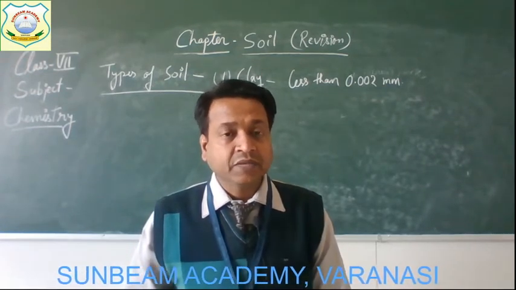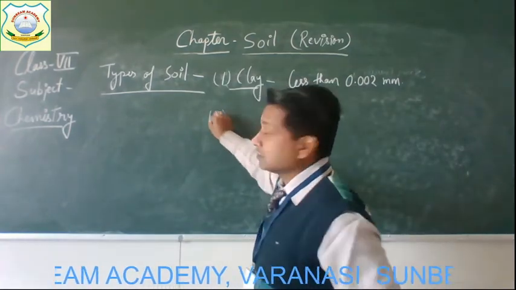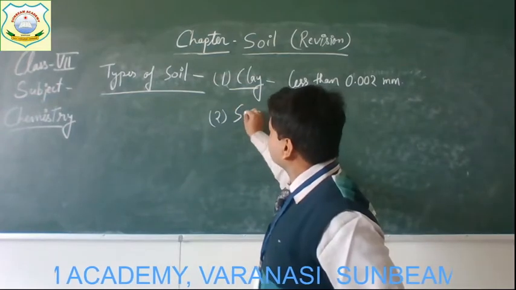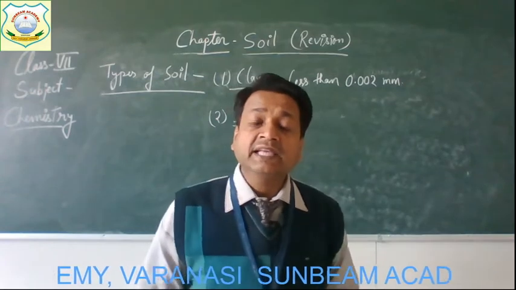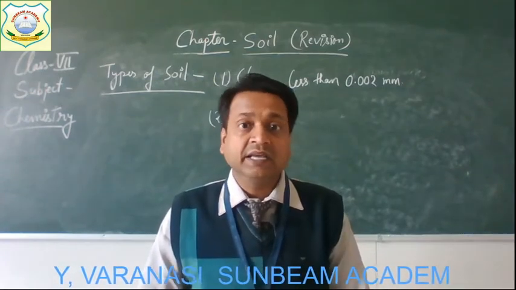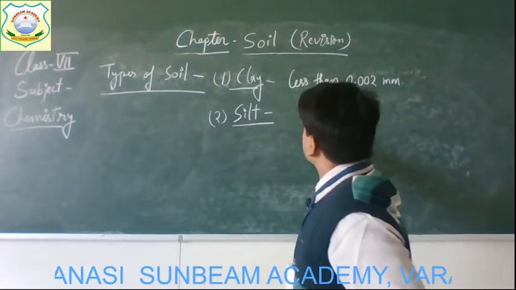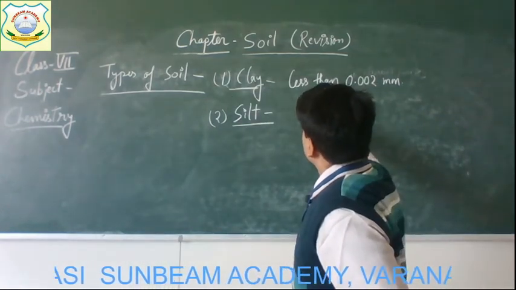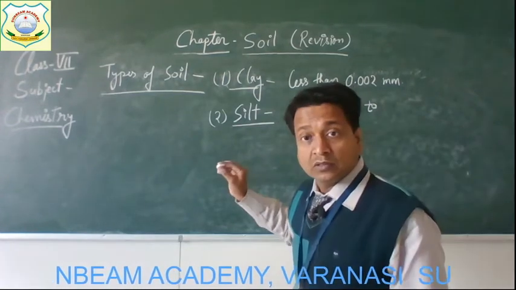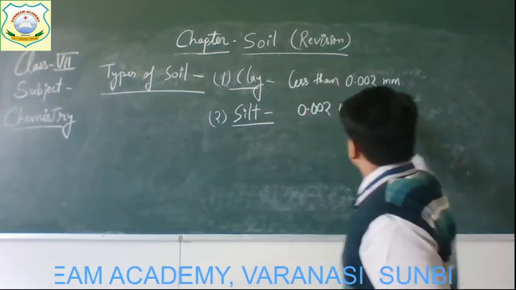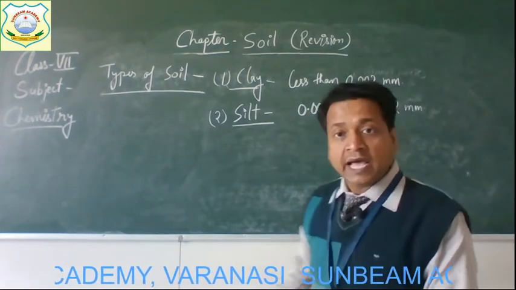Alright, children. Now the second type of soil particle is silt. So silt has particles larger than clay, and it is about 0.002 millimeter to 0.2 millimeter in diameter.